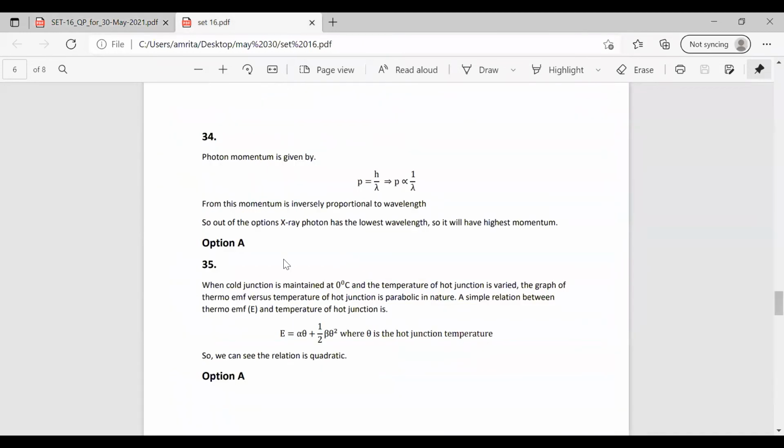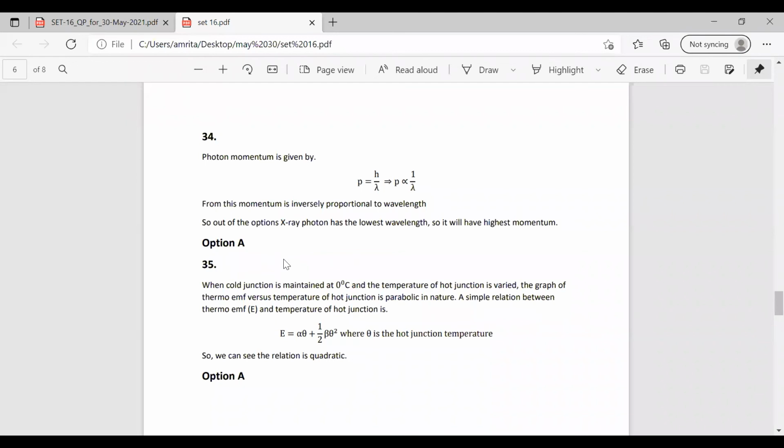We'll maintain the cold junction at a particular temperature and change the temperature on the other side. The temperature of the hot junction will vary. Varying this and analyzing the values and plotting the graph, we can have the graph of thermo EMF and temperature of hot junction as a parabola.